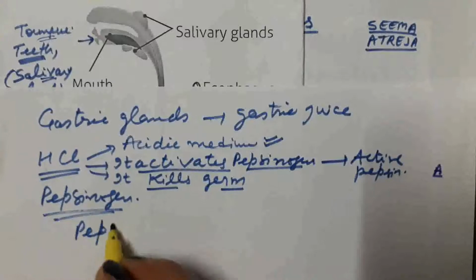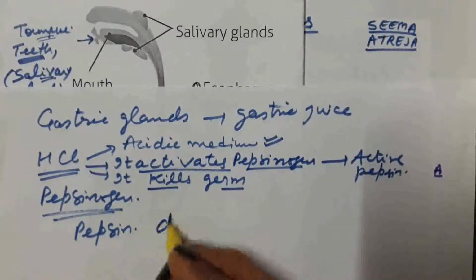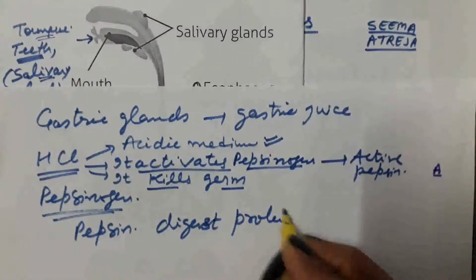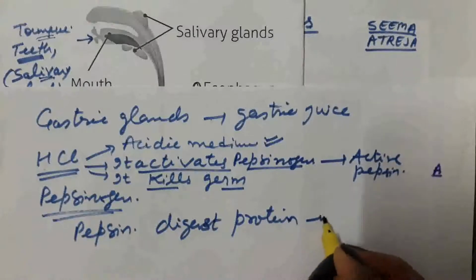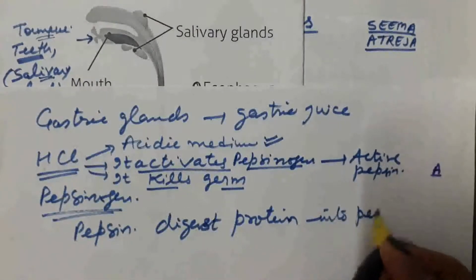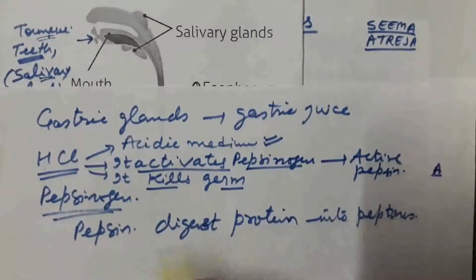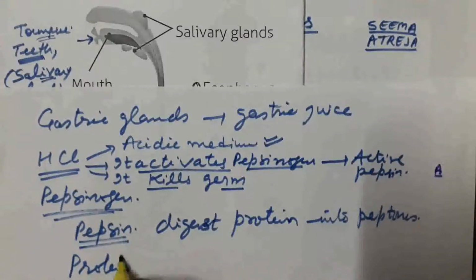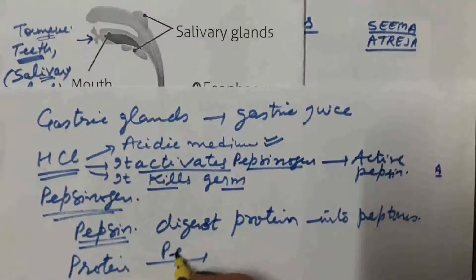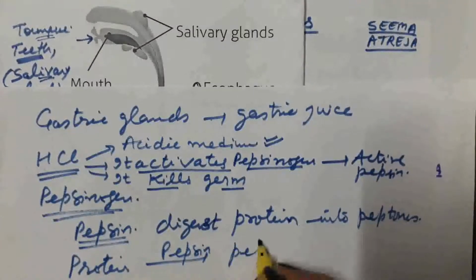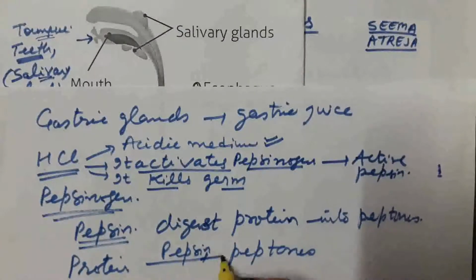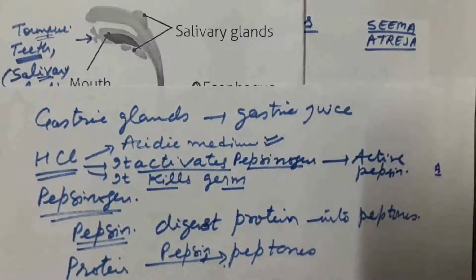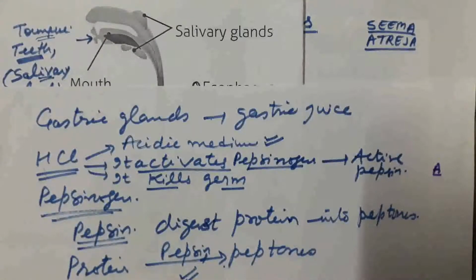Pepsin is an important enzyme in the stomach which digests protein into peptones. So pepsin is a protein digesting enzyme. Protein is converted into peptones in the presence of pepsin enzyme. So inside the stomach, pepsin acts as a protein digesting enzyme.